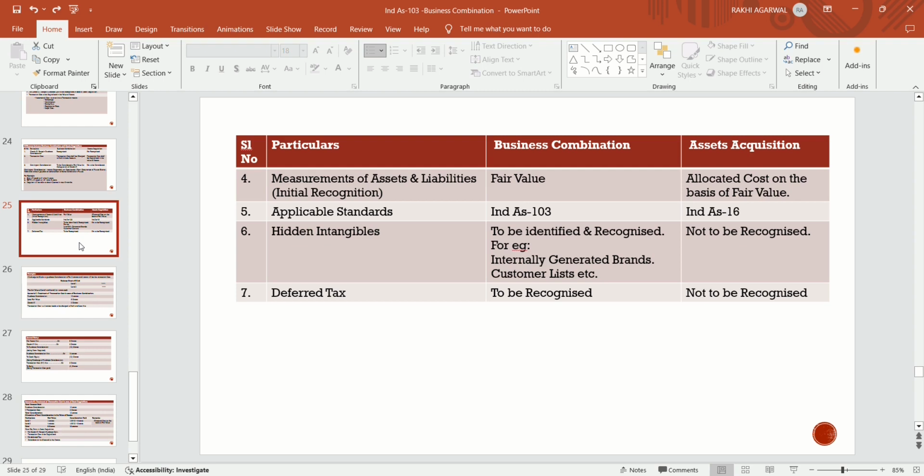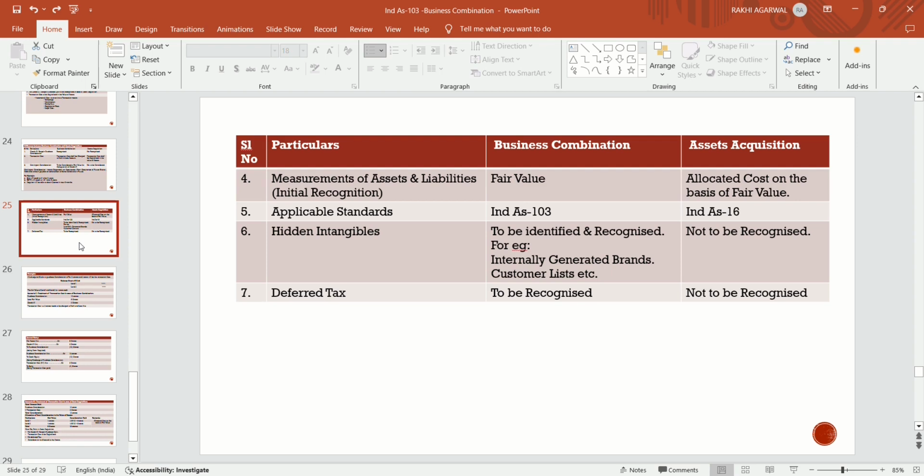In business combination, it should be measured at fair value, and in asset acquisition, allocate cost on the basis of the fair value. Allocation of cost on the basis of fair value. Now, the applicable standard for business combination is Ind AS 103, and for asset acquisition, Ind AS 16 is to be followed.